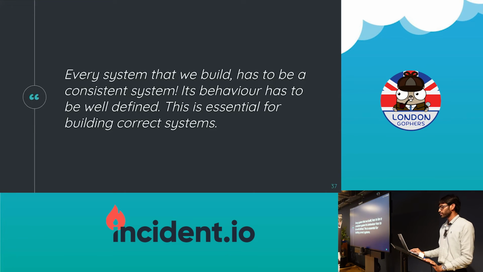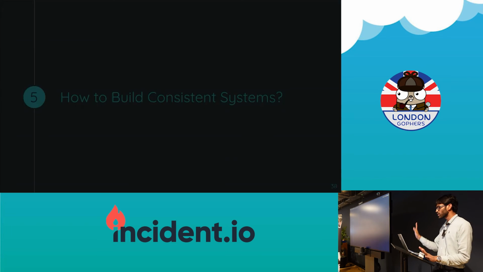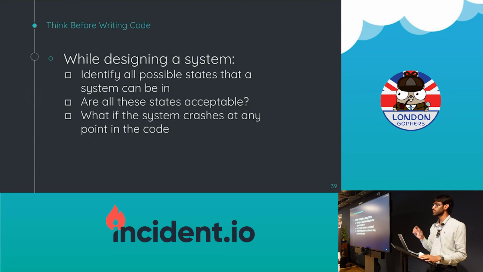Okay, so all of this makes sense, but how do I build such a system? I'll just give you a few ideas. This really depends on what you are building and how you want to fix it. There could be multiple solutions to the same problem. When you're building a system, you want to identify all possible states that the system can be in, and ask yourself, is this an acceptable state to be in? If it is acceptable to your application, that's fine, it's a consistent system. If it is not, you want to fix that.